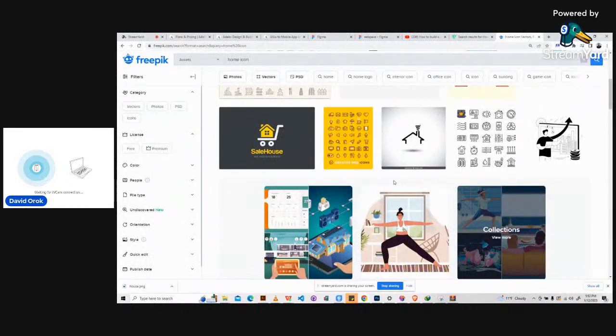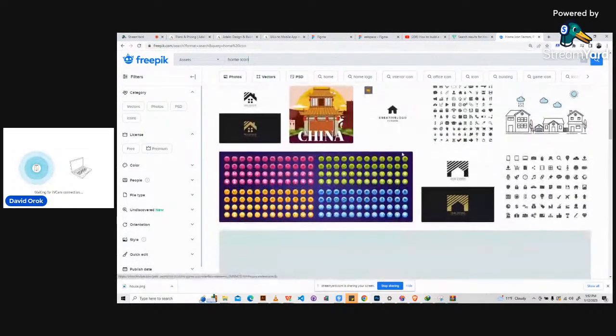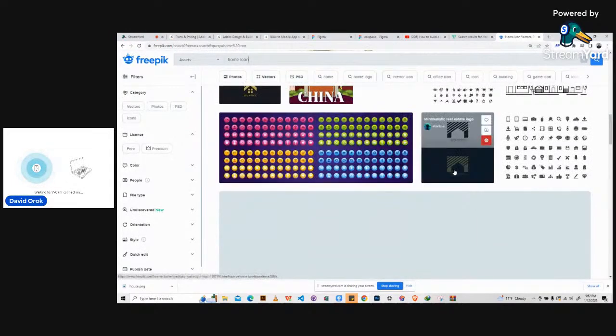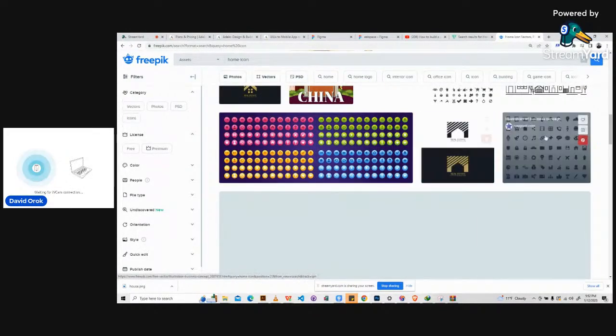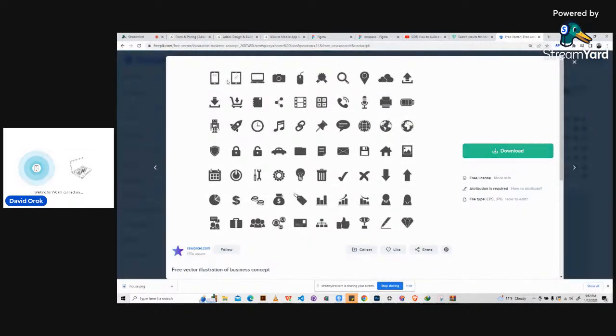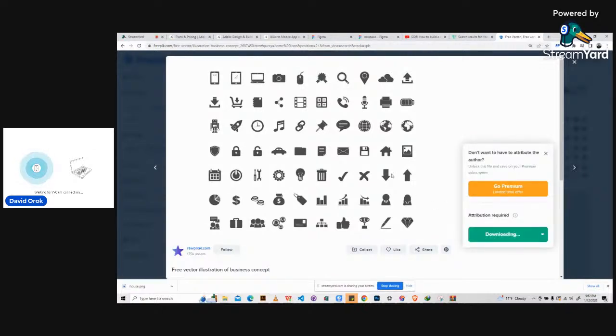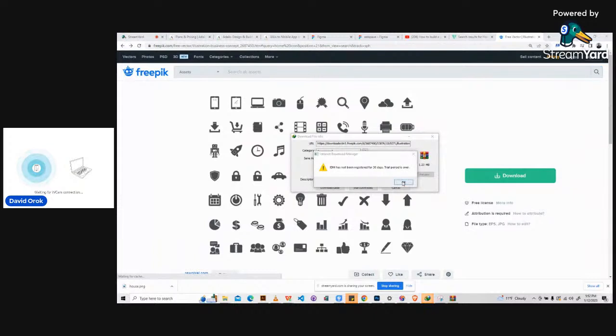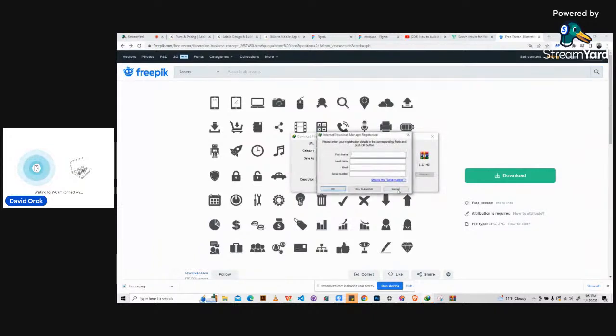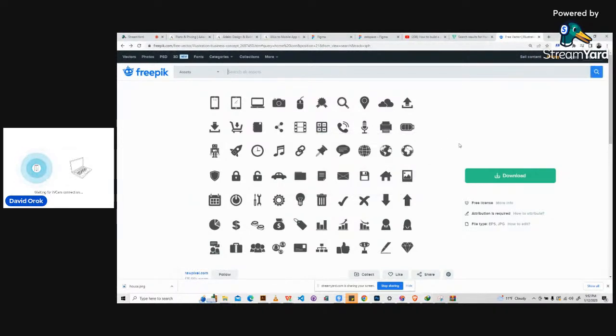So let's see. Which one would I have downloaded here? You just search for the icons that you need. There are lots of icons here, so you just find something like this, which is good. It has a lot of different styles. Like the home here, the file type is EPS, JPG. So if you download the EPS, you can edit it in Illustrator and then use the file in Adalo. Okay, so I just wanted to show you how to go about doing it that way.